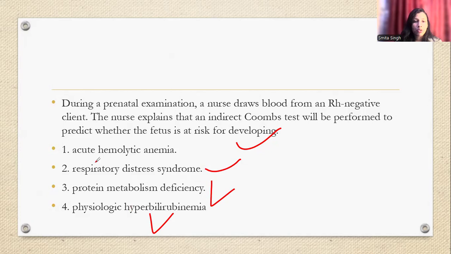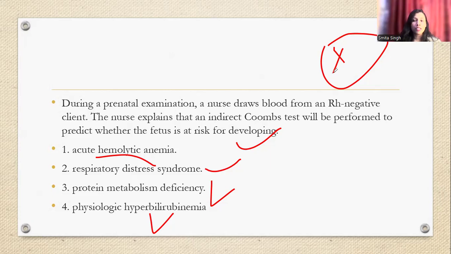The answer will be acute hemolytic anemia, because the RBCs will break down. If there is Rh incompatibility, the mother's and the baby's blood will continuously break down there. So hemolytic anemia will be there.